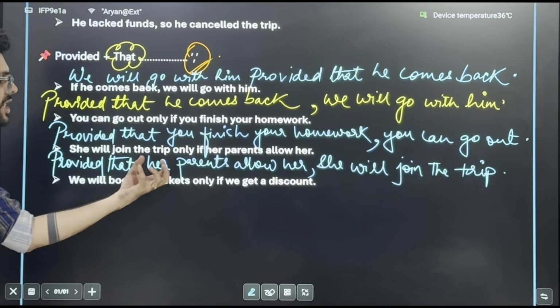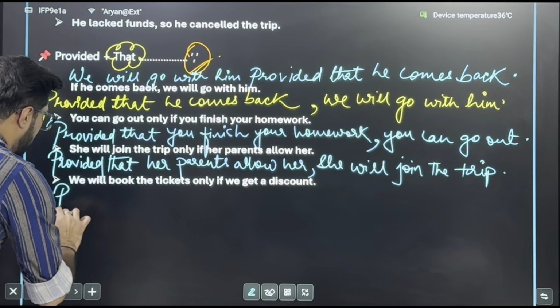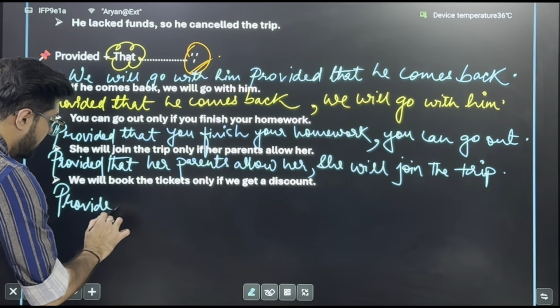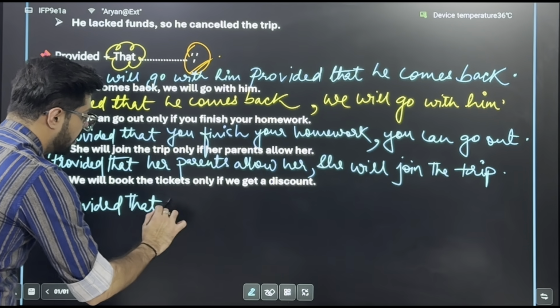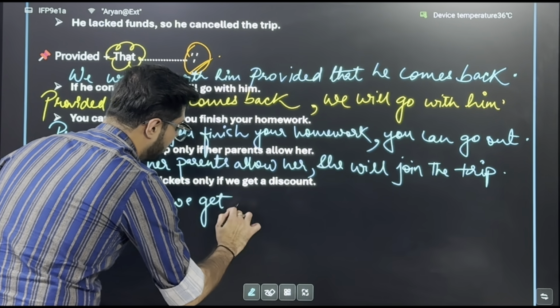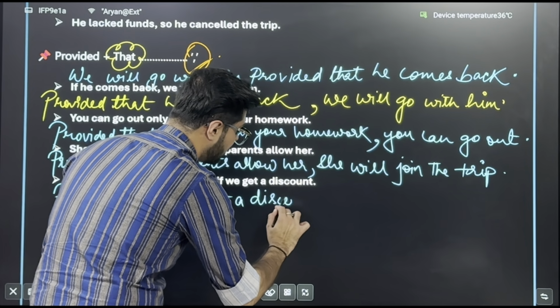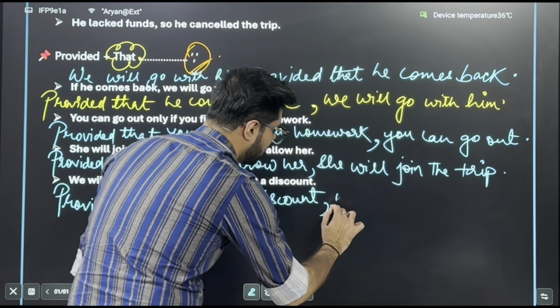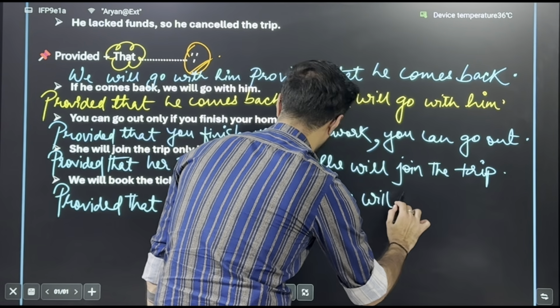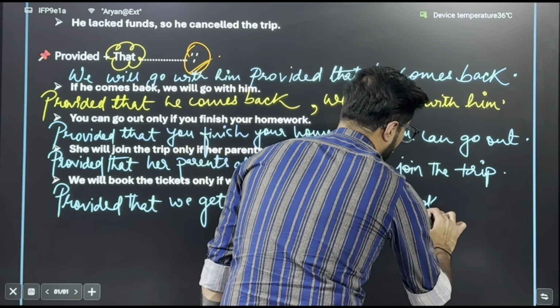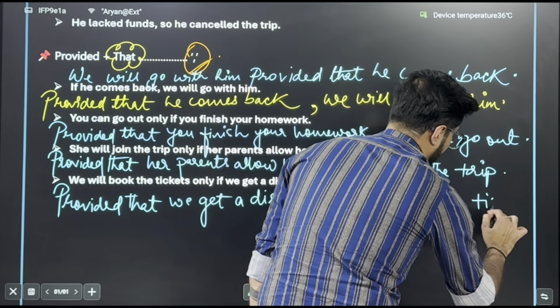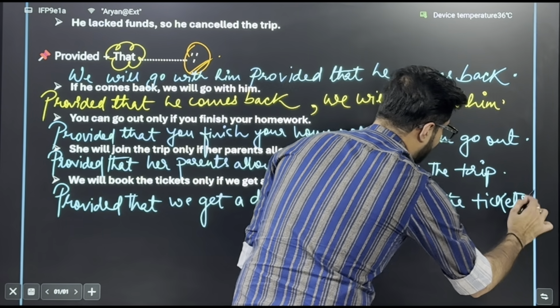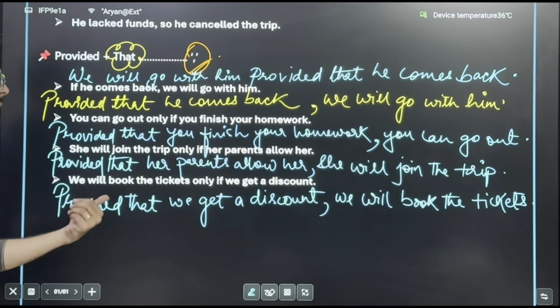We will book the tickets only if we get a discount. Provided that we get a discount, comma, we will book the tickets. Or we will book the tickets provided that we get a discount.